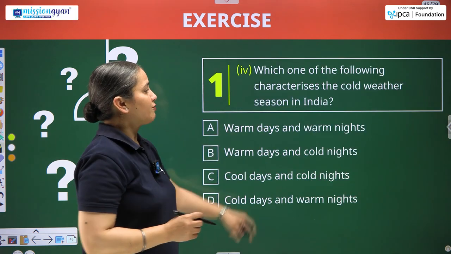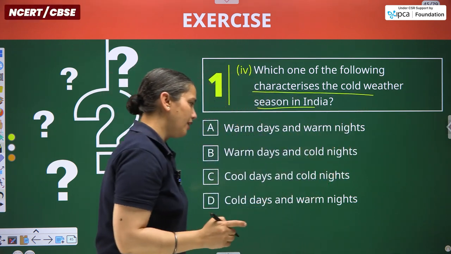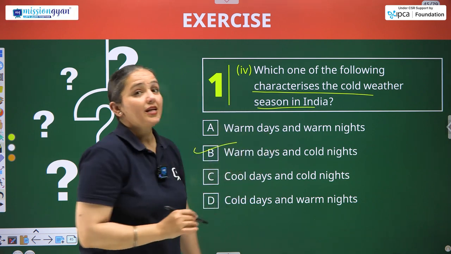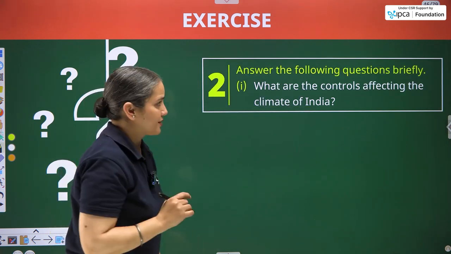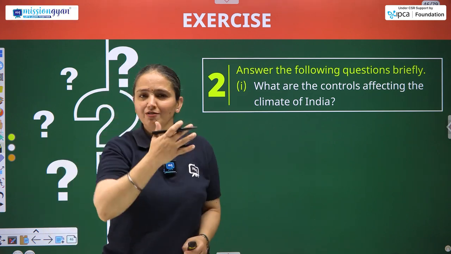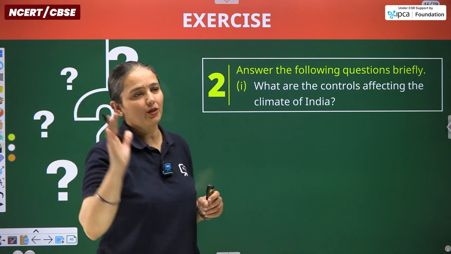Next question, which one of the following characterizes the cold weather season in India? So the particular option is warm days and cold nights. Now it's the time to discuss 1 mark questions. Of course, that will be carried forward with the 3 and 5 mark questions.